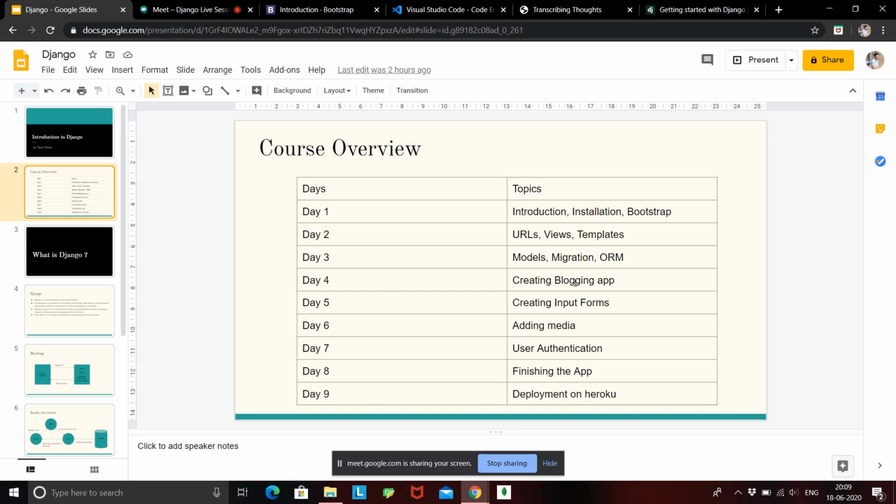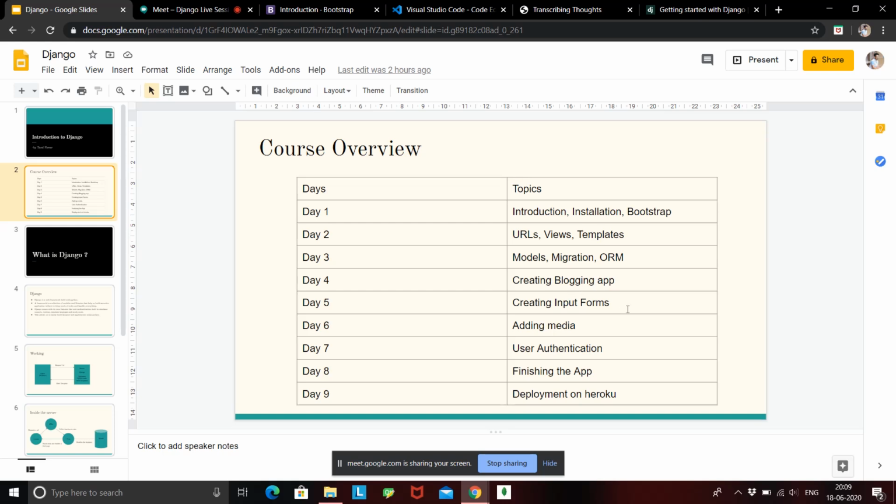Then we'll start creating a blogging app. And what basically a blogging app is, is that you will have a space where you can write something, basically a blog, and you can post it. And at the front page or at the home page, you will be able to see all the blogs that you have created. Okay, so that is how a blogging app works. You give some input, you save your blogs in your database, and then you retrieve all the blogs and display them again. So we'll be creating a simple blogging app.